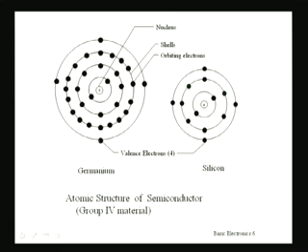So here, as you can see, if I consider a germanium atom, it has 1, 2, 3, 4 electrons in the outermost orbit, which are called valence electrons. Similarly, silicon will also have 4 electrons in its outermost orbit. This is because they are group 4 materials.